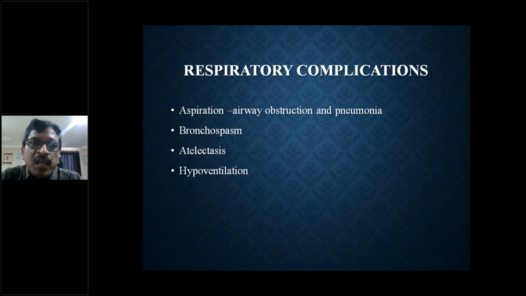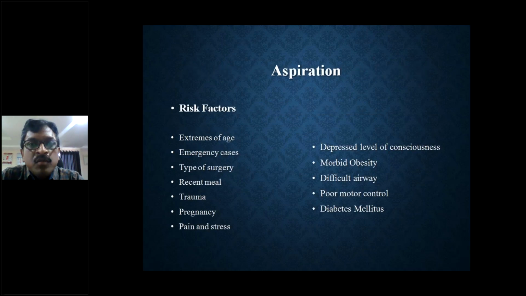Atelectasis is collapse of the alveoli, like we discussed. It's also called pulmonary collapse. Pulmonary collapse is the other term for atelectasis, and there is always a risk of hypoventilation if gas exchange is not adequate. So we need to know specifically about aspiration pneumonia. The risk factors being extremes of age, emergency cases, and type of surgery is a very important one.